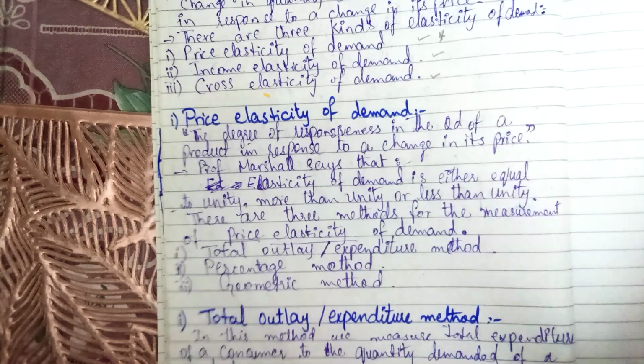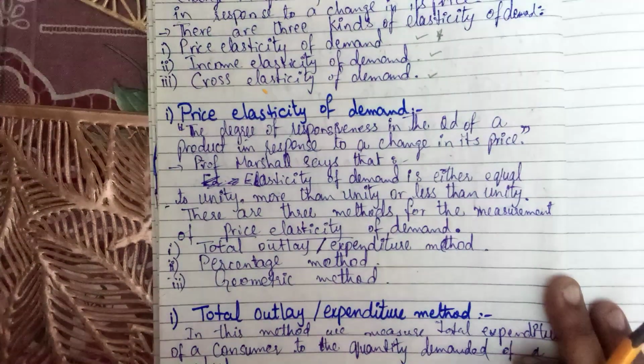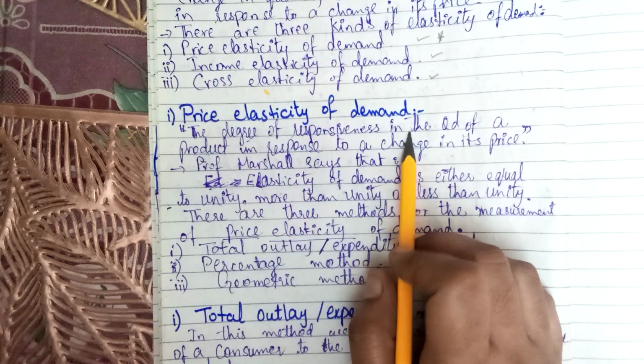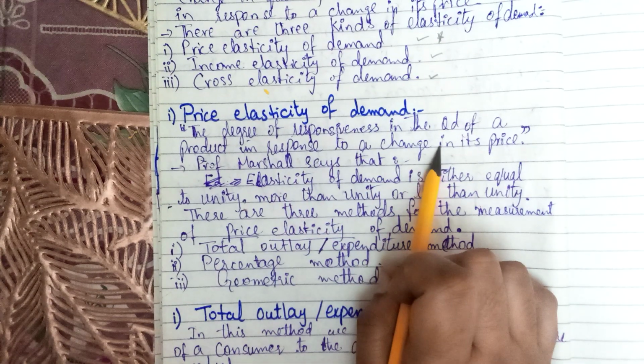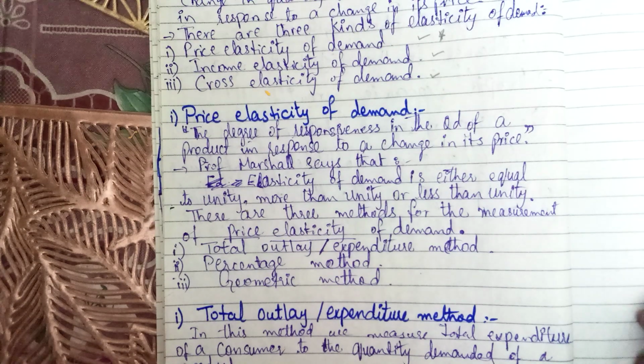As you can see from the name, the general definition we just read of elasticity of demand is the same as the price elasticity of demand. That is defined as the degree of responsiveness in the quantity demanded of a product in response to a change in its price, same as the previous definition that I have told you right now.